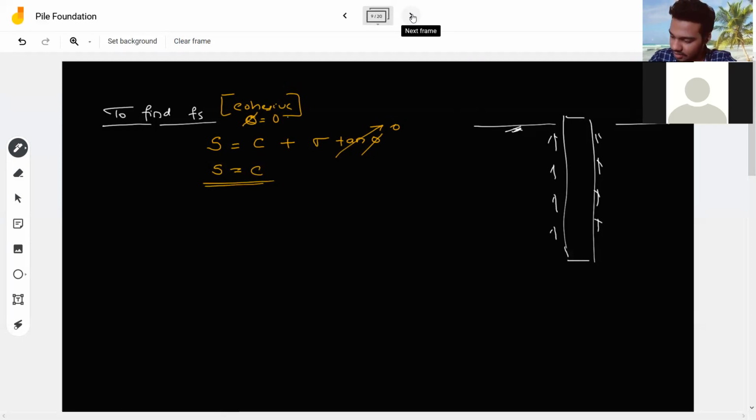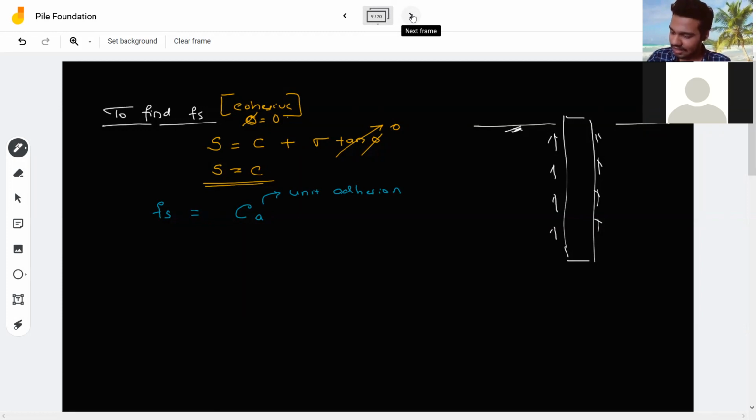Okay. Now this you need to understand. Your Fs, the friction, is equal to Ca. Ca is basically a cohesion term, but it is an adhesion term, it means unit adhesion. Why are we saying adhesion, why are we not saying cohesion here, that you have to understand. Cohesion is when both materials are the same, if both are soil. But if there are two other materials, there is adhesion between them.